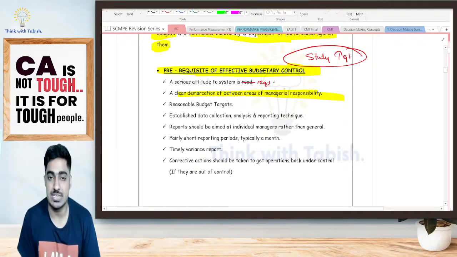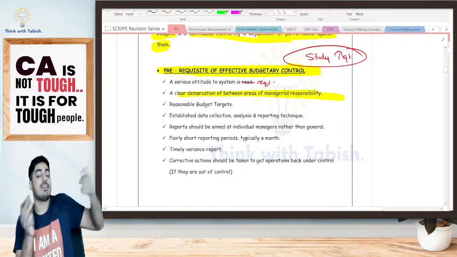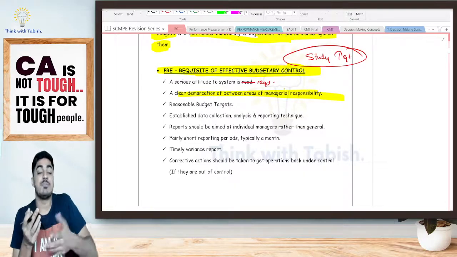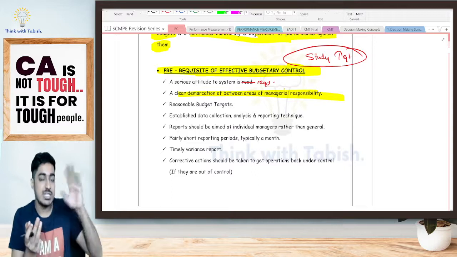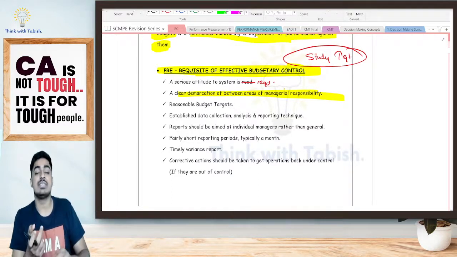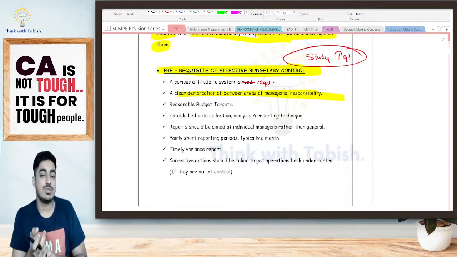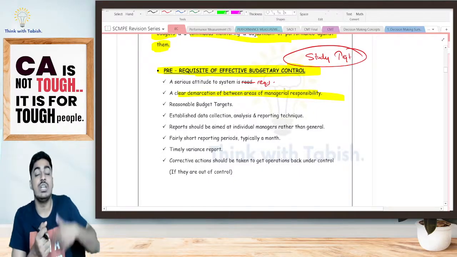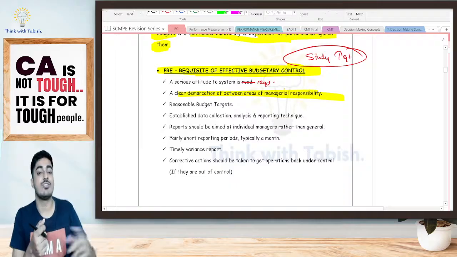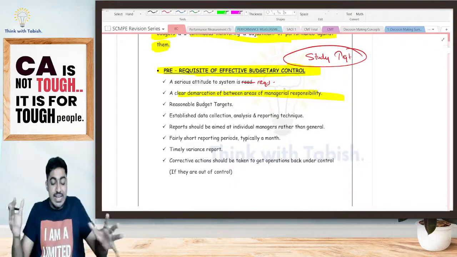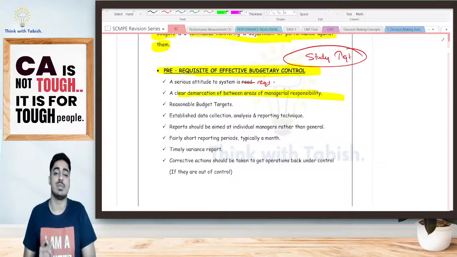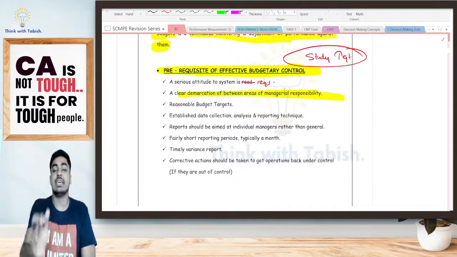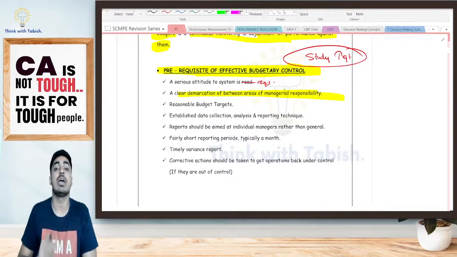In the business world, say for example, I've set my budget, I've not achieved it. Now I'm telling, yes, multiple reasons are there. There has been a change in the price of raw materials; that is a responsibility of the purchase manager. There has been a change in the number of units to be sold; that is a responsibility of the sales manager. There has been a change in the quantity used to produce the goods; that is a mistake of the production manager. Yes or no? So that clear bifurcation is needed, telling who is responsible and to what extent they are responsible. Only then can I hold them responsible, hold them accountable.